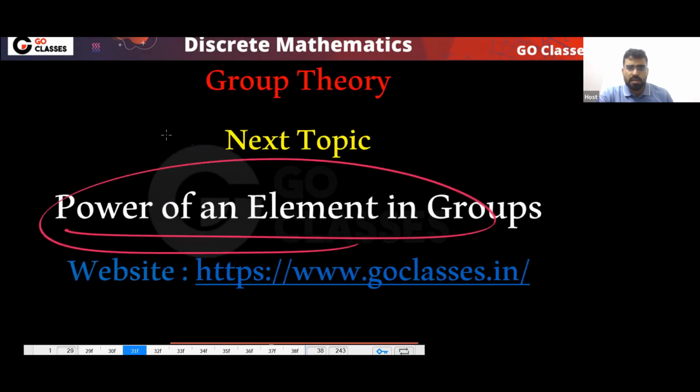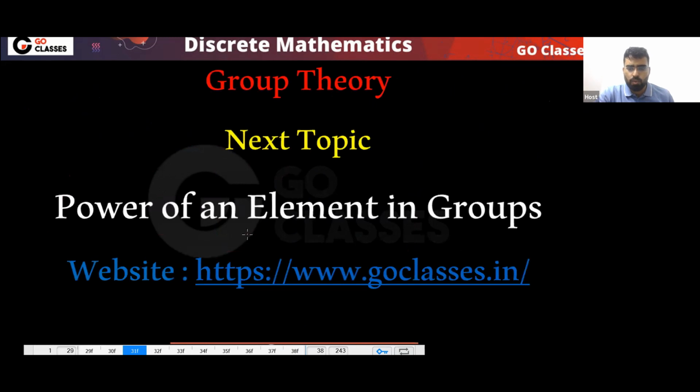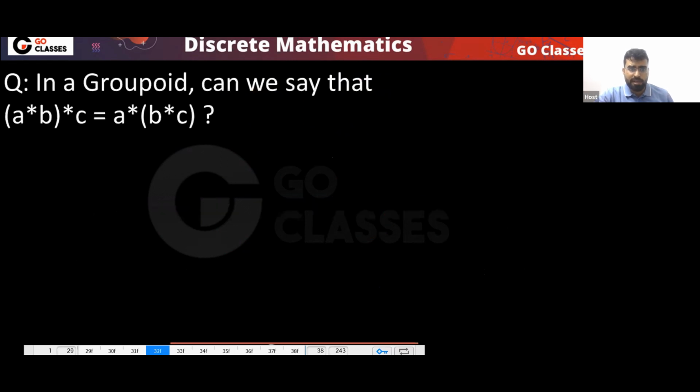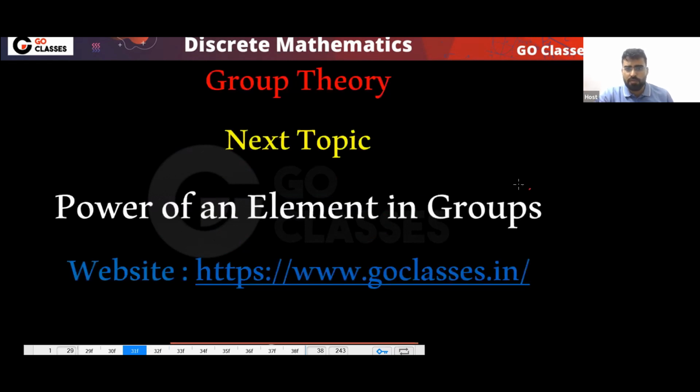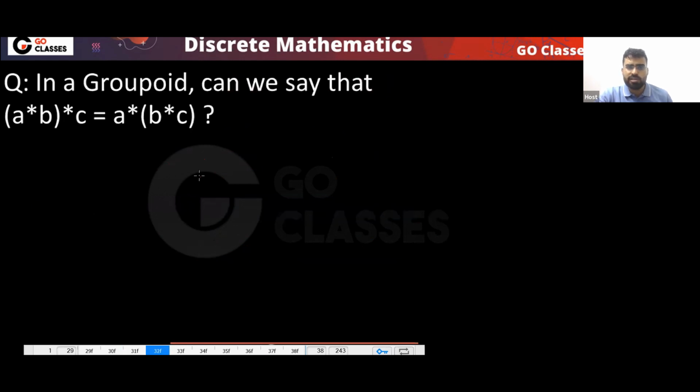Now the next topic is power of an element in groups. Let's see this topic: power of a particular element. Before we study this topic, we should solve this question. Tell me, in a group word, can we say that this will happen?